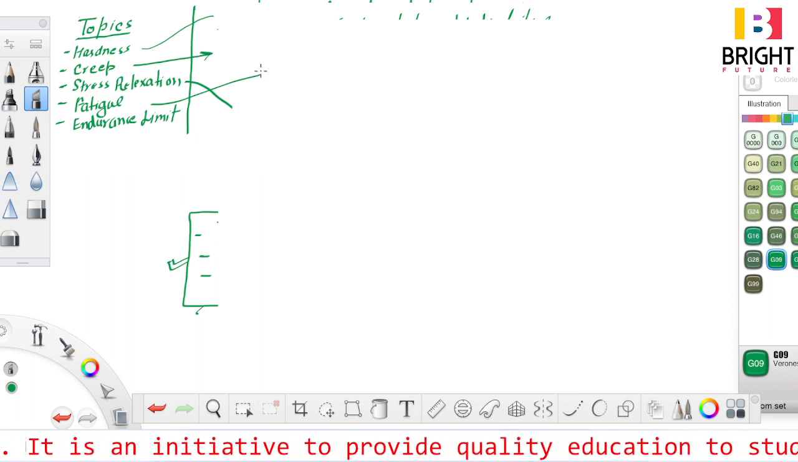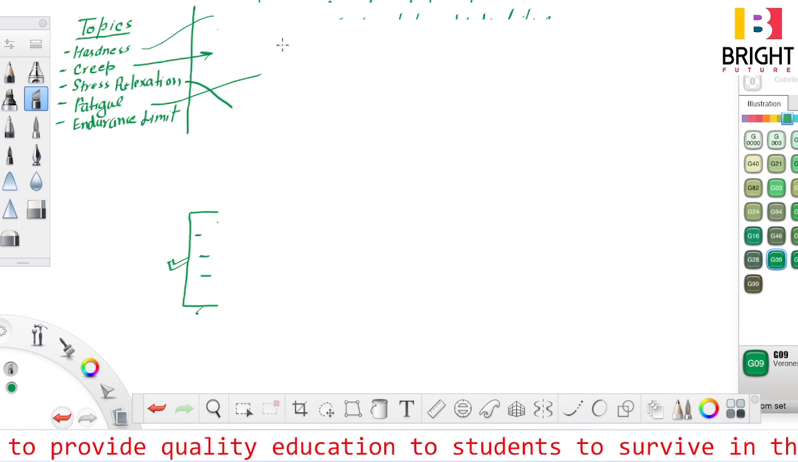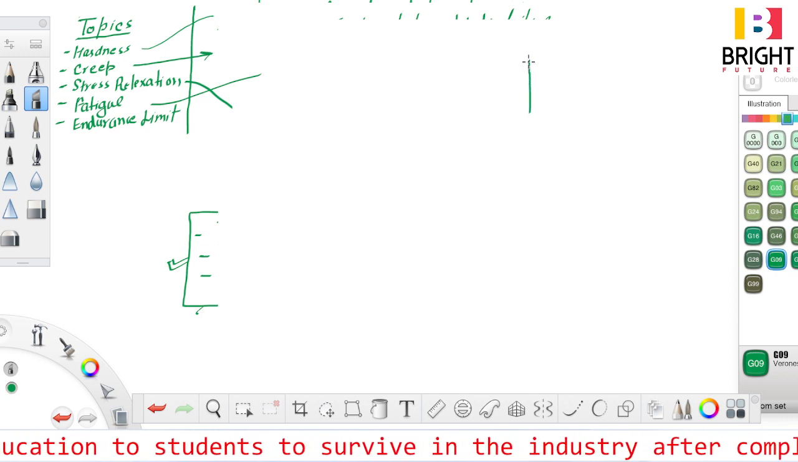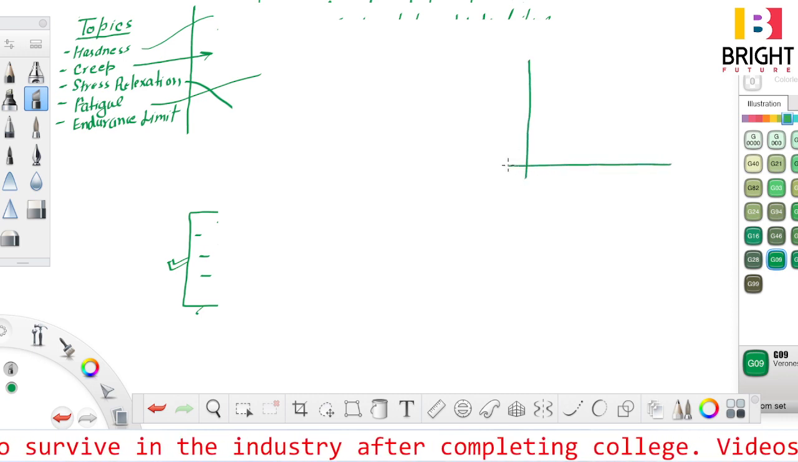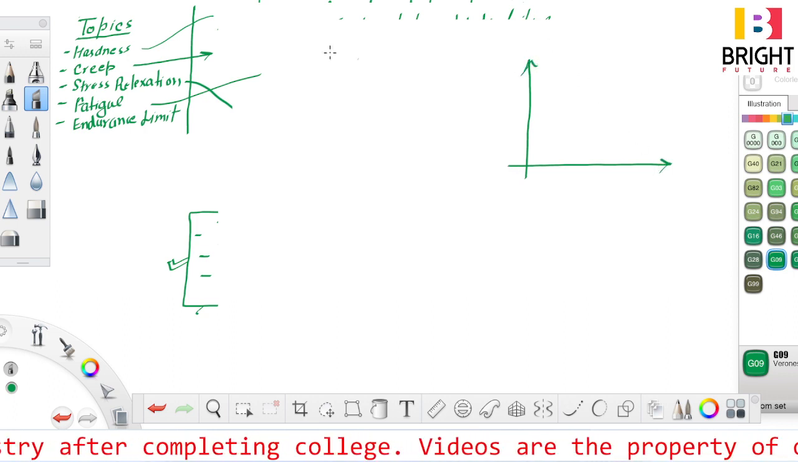You can note down the definition of fatigue. Now I'll explain what it means. Before, I think in our ninth lecture, in ninth part, we discussed toughness and modulus of toughness. Now, what is fatigue?